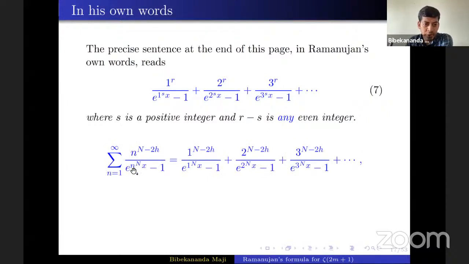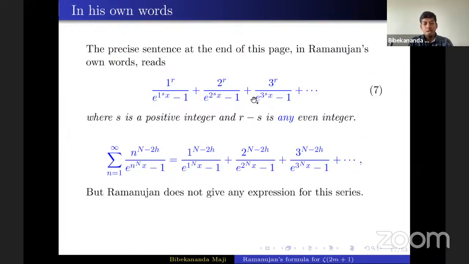Now if you substitute s equal to capital N and r equal to n minus 2h, then r minus s is a negative even integer. So Kanemitsu and Tanigawa studied this. Ramanujan does not give any expression for this series.